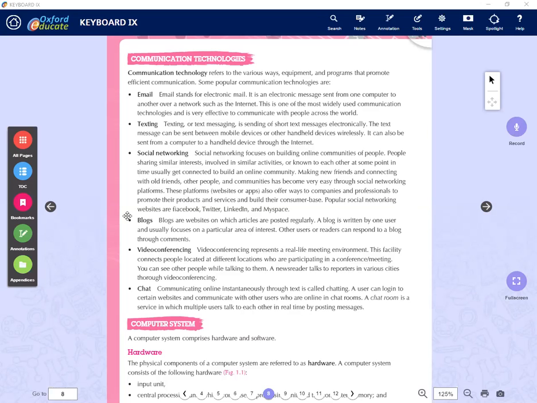And the next one we have is blogs. Blogs are websites on which articles are posted regularly.